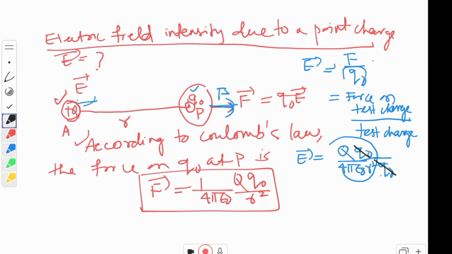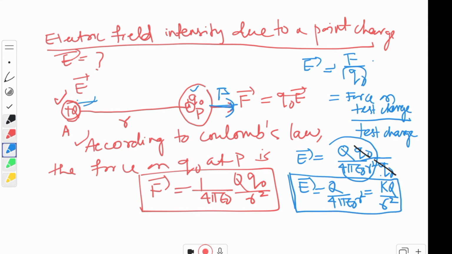So what is E now? E will be Q by 4 pi epsilon naught r square. What is this 1 by 4 pi epsilon naught? We know that is nothing but K. We can write it like this also: E equals KQ by r square.